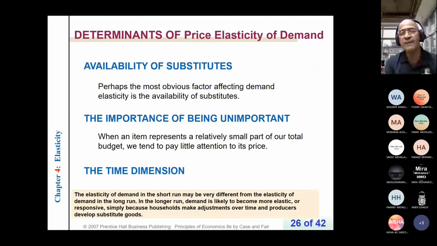Demand for perfume is elastic, demand for bread is inelastic. So the first factor affecting price elasticity of demand is the degree of necessity of the product. In general, demand for luxurious products tends to be elastic. Demand for necessary products tends to be inelastic. So demand for bread is inelastic because it is necessary.